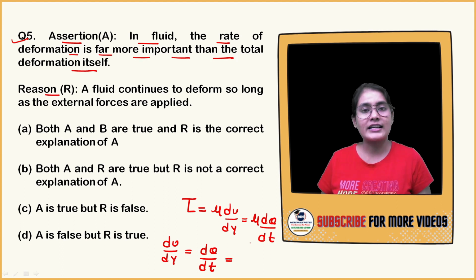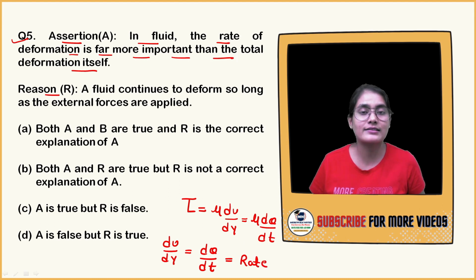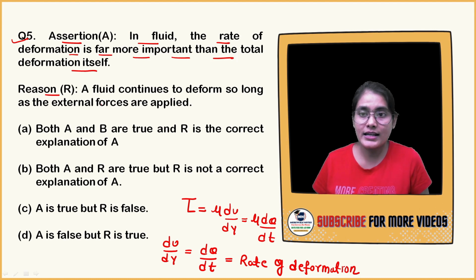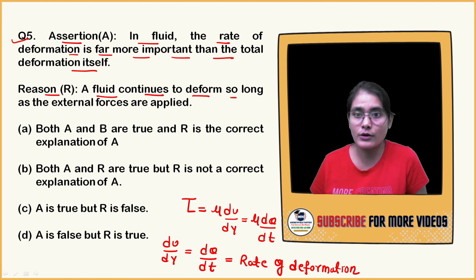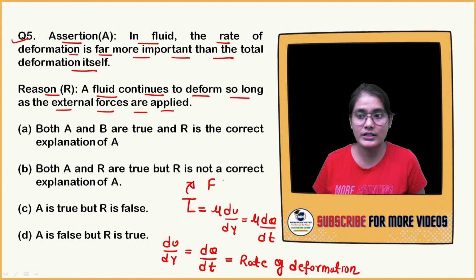So from this expression we can easily observe that in the case of the fluid, the rate of deformation is more important as compared to the deformation. This is the rate of deformation. Now what is the reason? Reason is, a fluid continuously deforms so long as the external force is applied. This is true when you apply shear stress. What is shear stress? Shear force divided by the area.